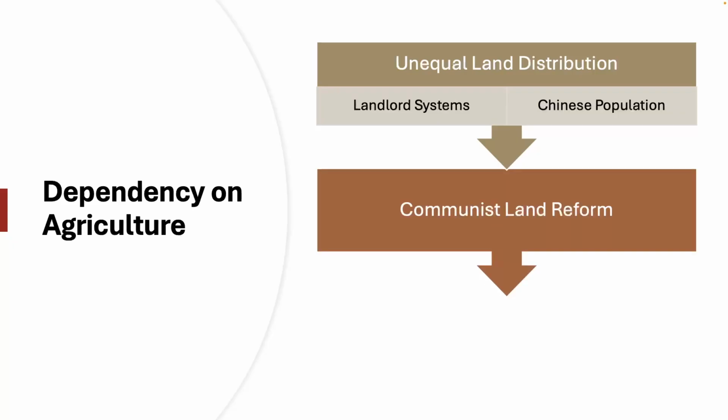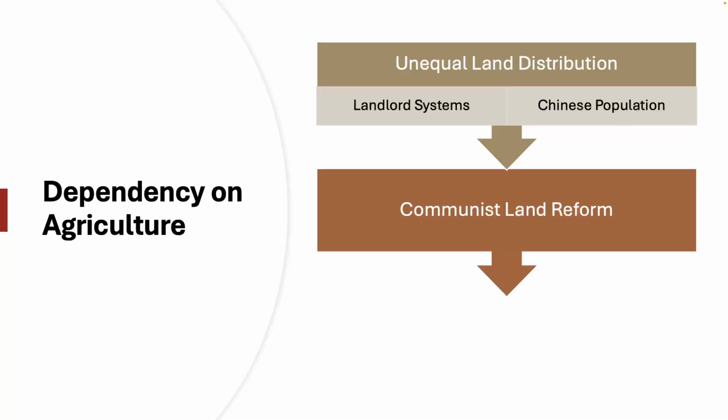And it is these kinds of land reforms that we see being one of the top priorities of Mao when he takes control in 1949. The new government introduced land redistribution policies that aimed to break up some of these very large estates that were owned by the wealthiest class within society. The land reform was seen as a crucial part of the appeal of the Communist Party. Everybody liked the idea of land reform.